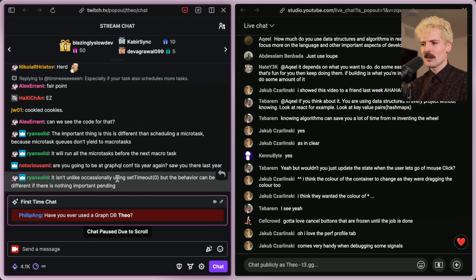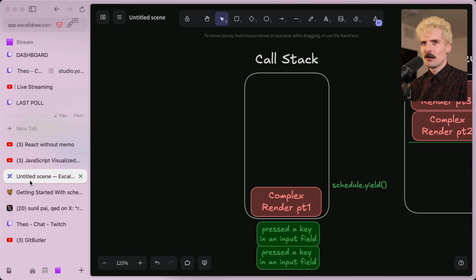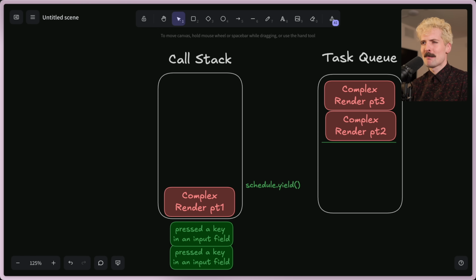When you call scheduler.yield, it's not just doing the crude demo I showed here where it's throwing it back on the task queue. It's taking advantage of the prioritization the browser is capable of. It knows which tasks are important enough that they should execute sooner, and you're letting it do its thing. You're saying, hey, I know my task might seem important, but I'm telling you, it can stop right now, do any other important work that's waiting, and then we will continue in a minute.